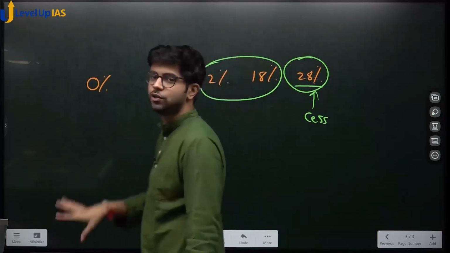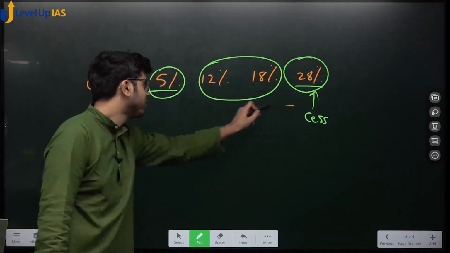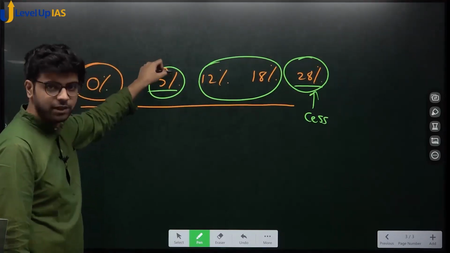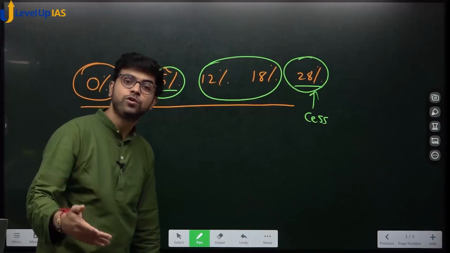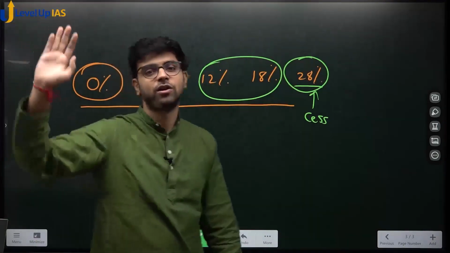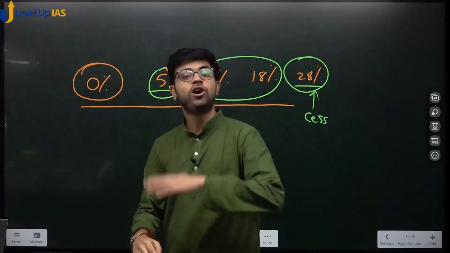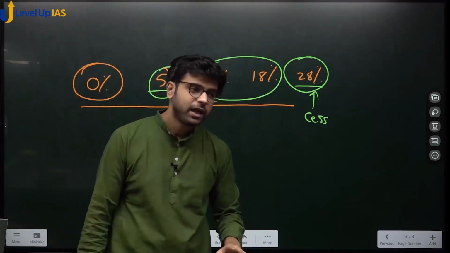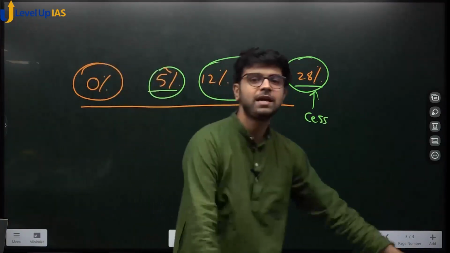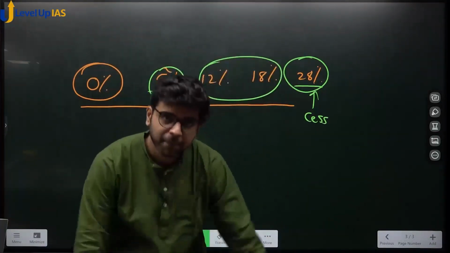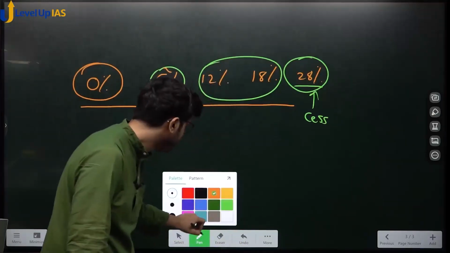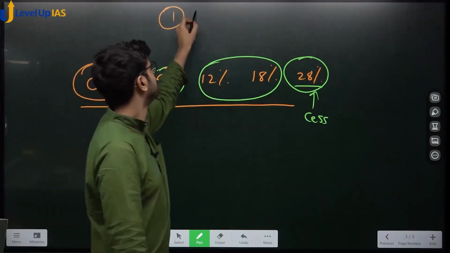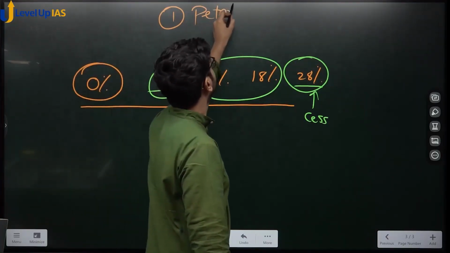Currently it is 0%. So there are 5 rates actually. Currently it is 0%, but tomorrow it might go to 5%, 12, or 18. There are some goods on which GST is not applicable at all. They don't fall in any of the brackets. I told you services pay, there was no tax before 93-94. Yes or no? Similarly, there are some goods on which GST is not applicable at all. Sir, what are those goods? Please tell us. The very first of them is petroleum products. GST is not applicable on petroleum products.